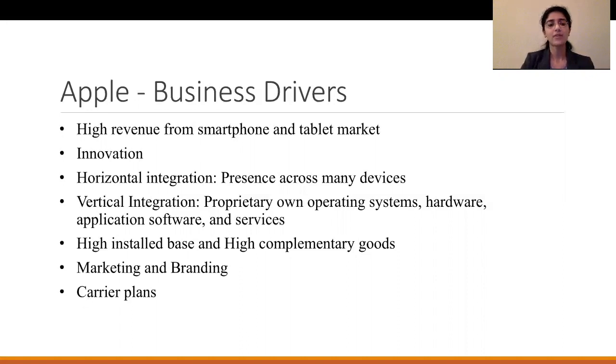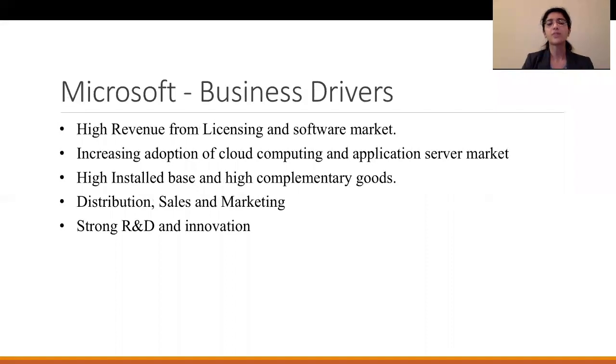Next, we have Microsoft business drivers. Now, Microsoft's business has been highly dependent on the PC market or the licensing market through Windows and Microsoft Office products. Secondly, they're increasing their focus on cloud computing with products like Azure and on the application server market.